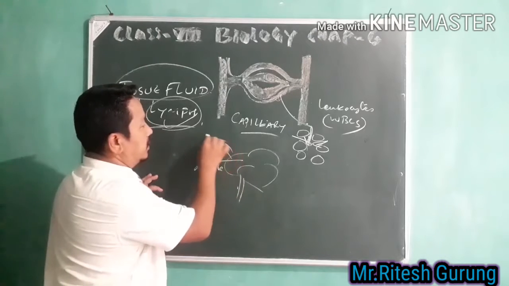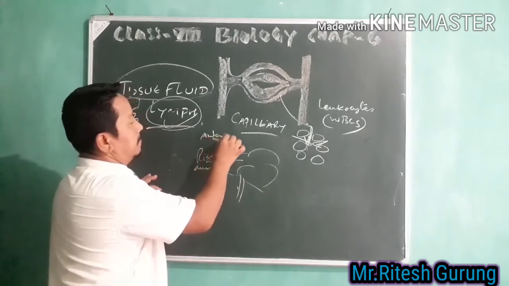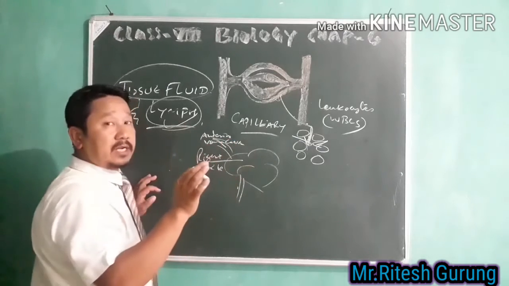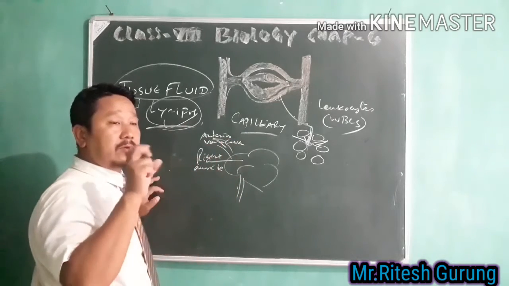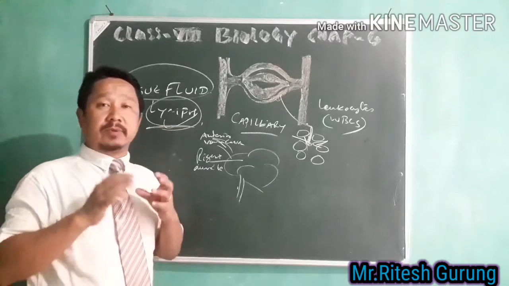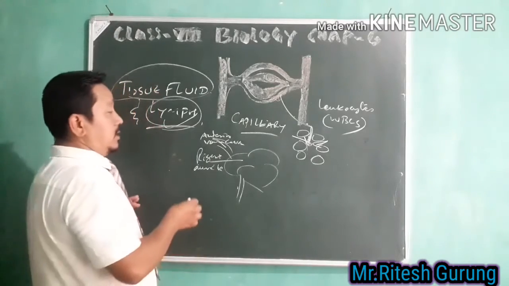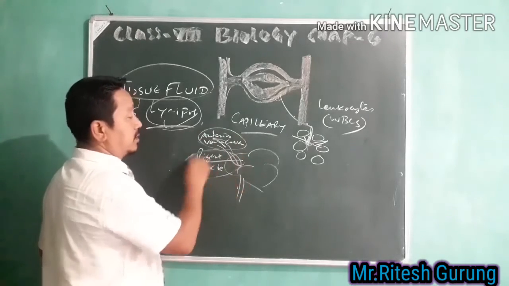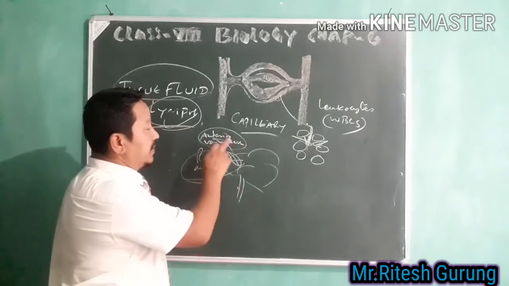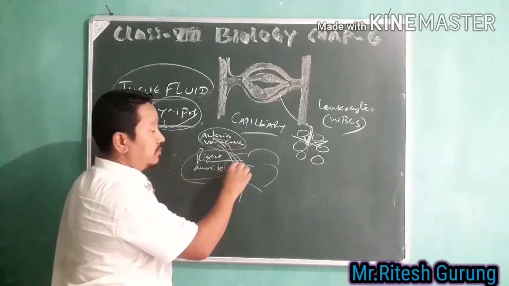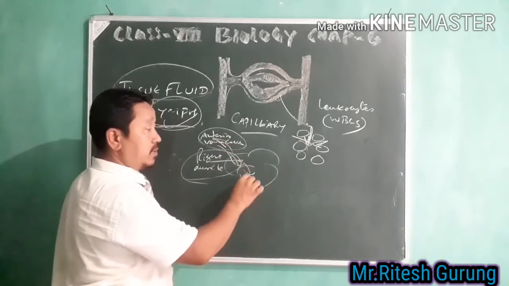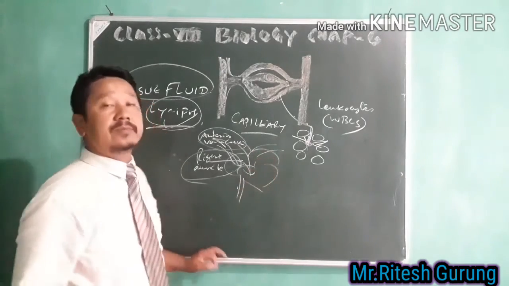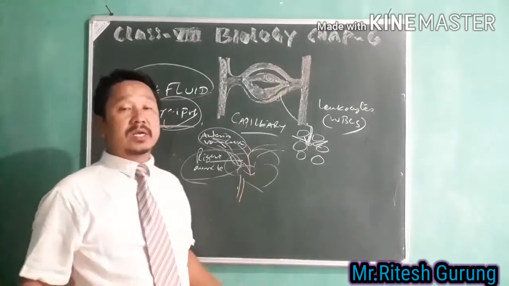This is called your vein, the anterior vena cava. So ultimately this lymph will collect carbon dioxide and some other unwanted things through this anterior vena cava into this right auricle, from the right auricle to the right ventricle, and from the right ventricle it goes to the lungs for purification.